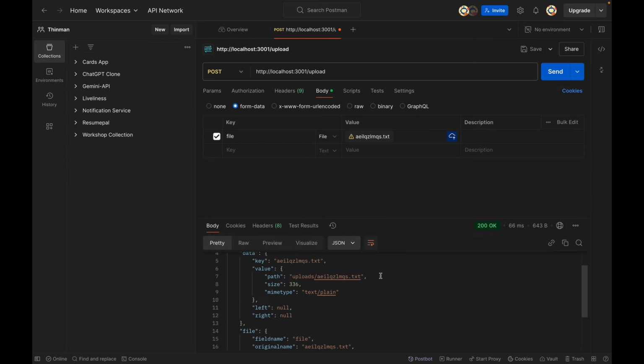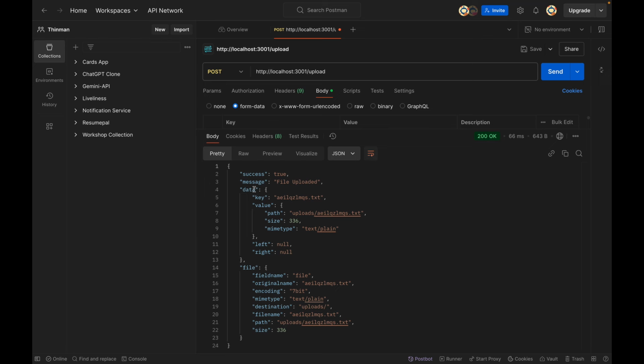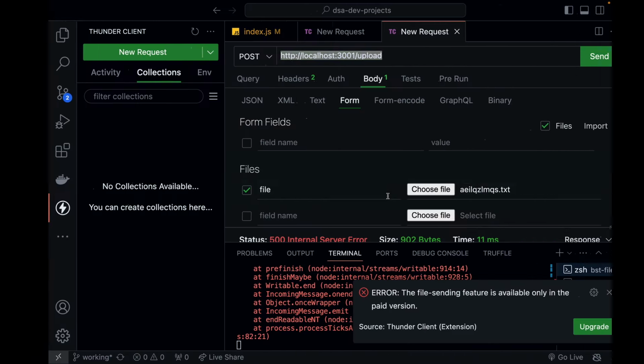So you can see we have got file uploaded and we have also got the data. So this is the data that we just uploaded. This is the metadata of our file. This is the key, that means this is the text. This is the value, path, upload slash this, size is 336, MIME type is text slash plain because this is a text file, not an image, not a PDF, right? And you can see this is some information about our file because this is the response that we gave from our server.